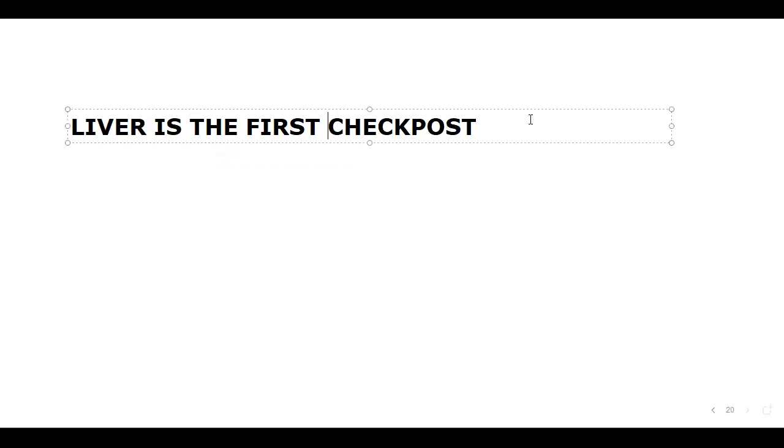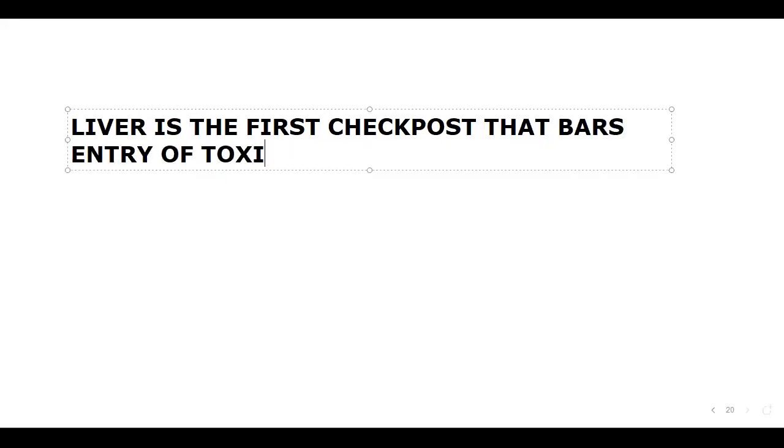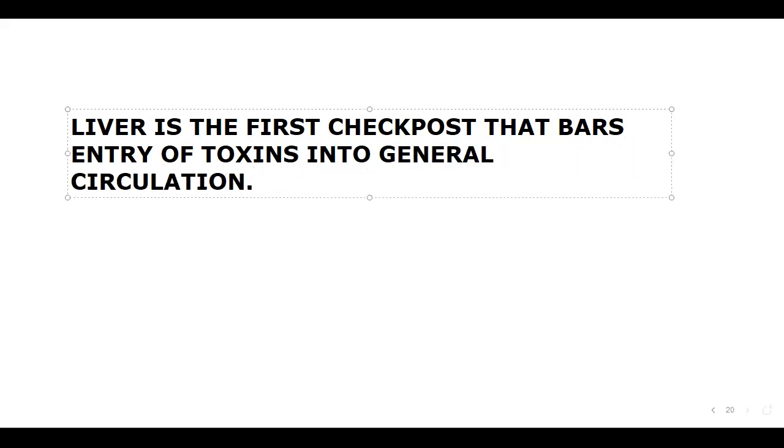The liver acts as a first check post that bars entry of toxins into general circulation. How can we say this? Whatever toxic material you take through food does not go to the heart directly, isn't it? It first goes to the liver, and only after that does it pass on.